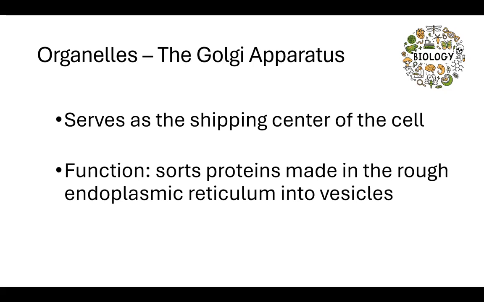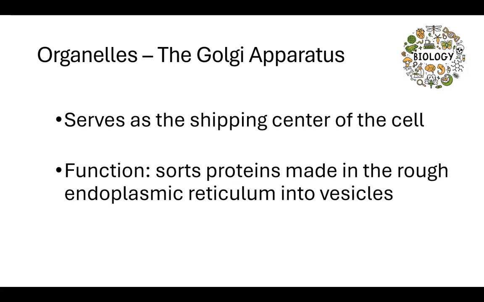Let's now talk about the Golgi apparatus. The Golgi apparatus serves as the shipping center of the cell. In class, we talked about it being kind of like the post office. The job of the Golgi apparatus, or Golgi body, is to sort proteins made in the rough endoplasmic reticulum and place them into vesicles or containers.